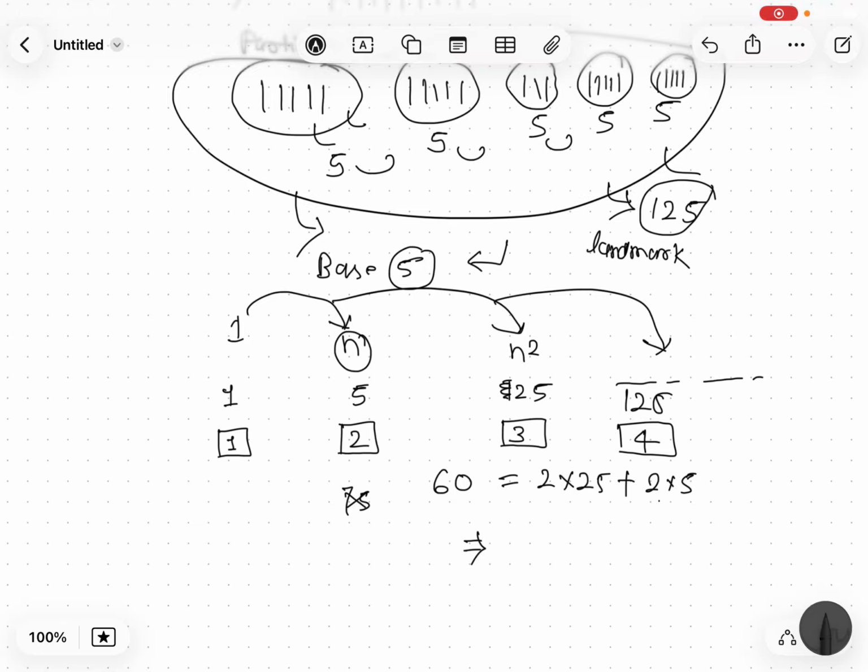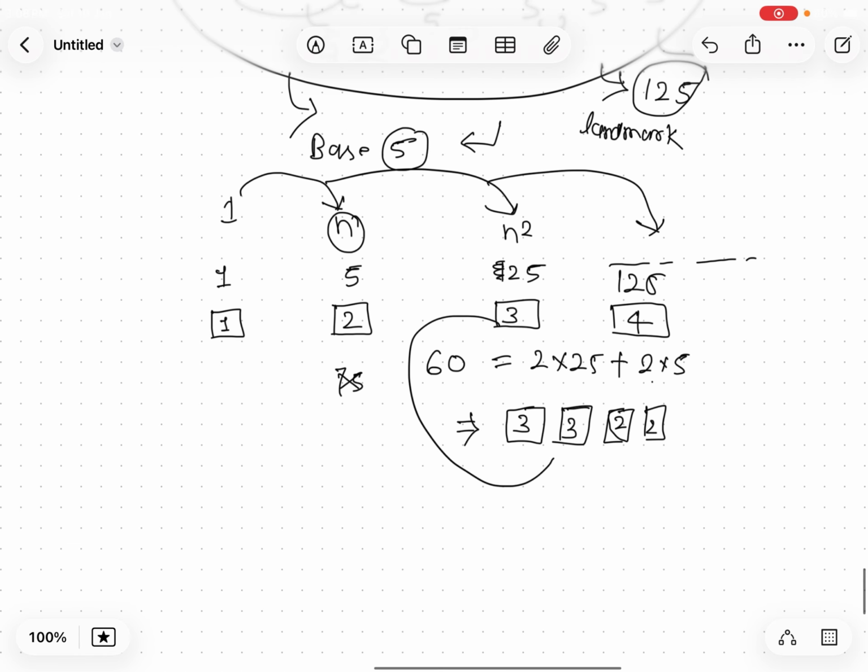Two 5s you need to write. This is 1, this is 2, two fives are there, and two 25s. So for 25 you used this symbol. This is 125, this is two 25s, and for the ones there are no ones. So the thing is that you can write any quantity with a base n number system.